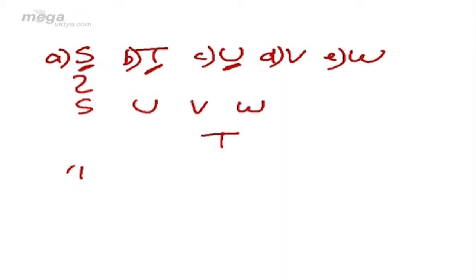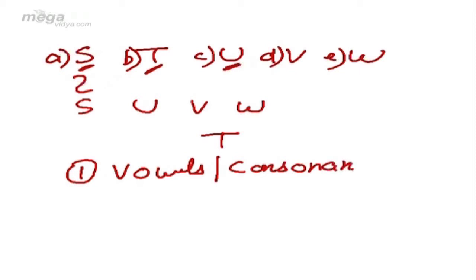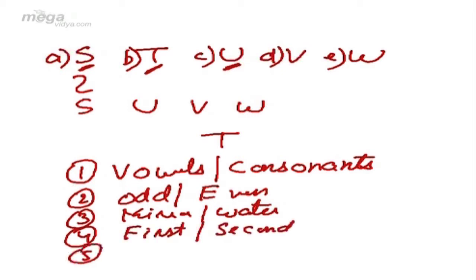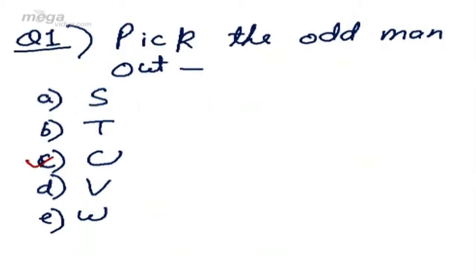Now the first priority should be vowels and consonants. Whenever the question is of odd man out on single letters, vowels and consonants should be our first priority, and then we should go in for odd and even. The third option can be mirror image and water image. The fourth option can be first half and second half of our alphabet. And the last option is of continuity and break, by which I was giving T as the answer. In other words, the question's answer is U.